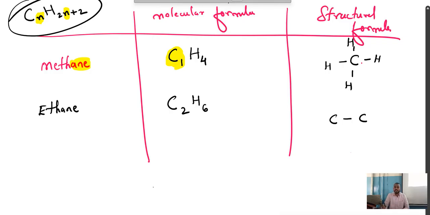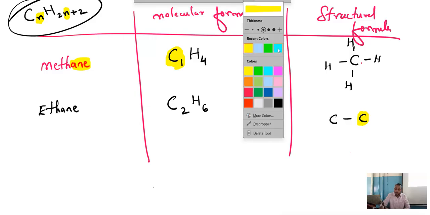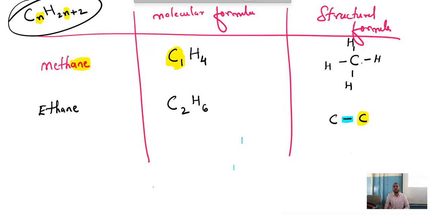Correct? Isn't it? Now look, child, now this is C. Can you see this? How many bonds does this C need? 4 bonds, 4 lines. One C needs 4 lines around it. Remember, just now I said. So this C already has 1 line. Can you see this? Here we already have 1 line. Now how many are required? 3. 1, 2, 3, right here.